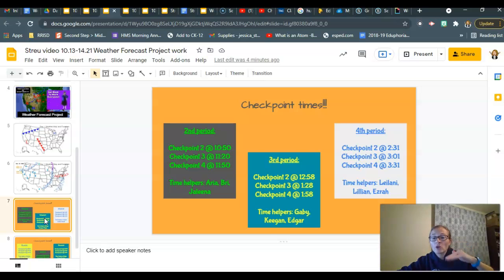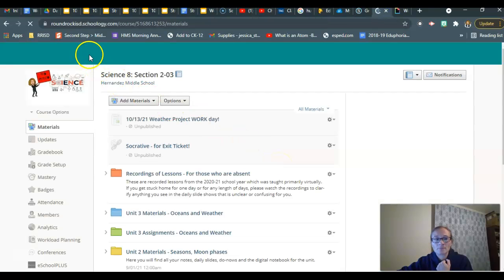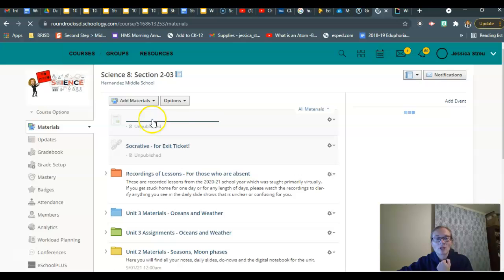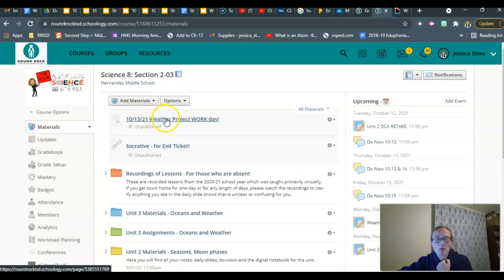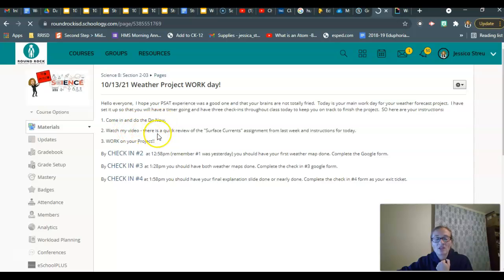And they're all in a quick Google form, just like the one you did at the end of class yesterday, okay? I have listed some student leaders on here that I would really like to help keep track of the time, okay? So the time that I want you to do each checkpoint is listed on this slide, and it is also listed for you in Schoology. Yeah, right here, in this Weather Project Workday page. Okay, my video will be here in just a second. You're going to work on your project.